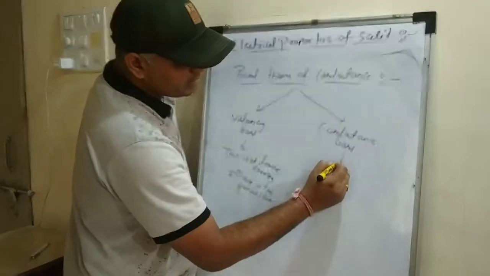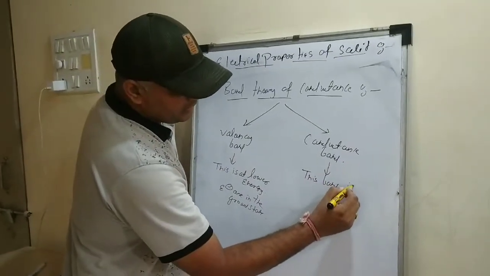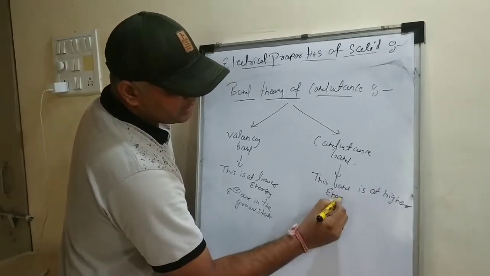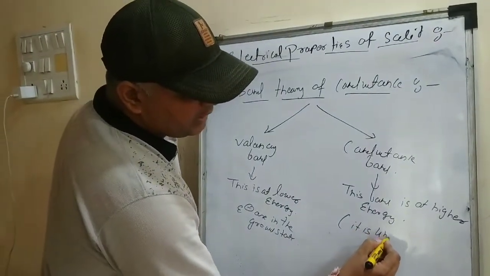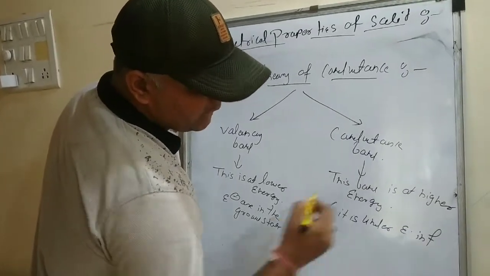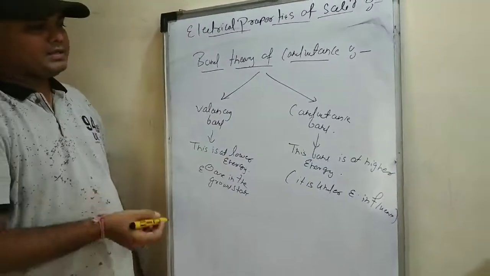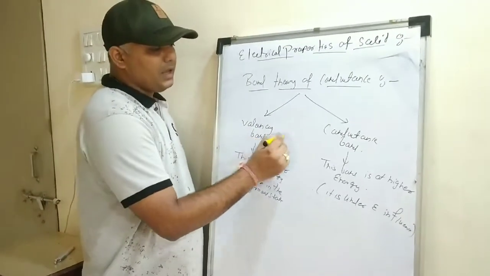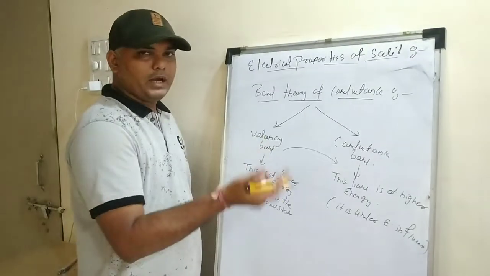Talking about the conductance band, this band is at higher energy and it is under electric current influence. There are some electrons which are present in the conductance band, but these electrons have passed from the valency band to the conductance band. I hope that you are understanding it.